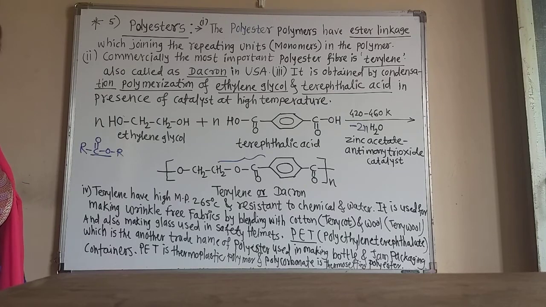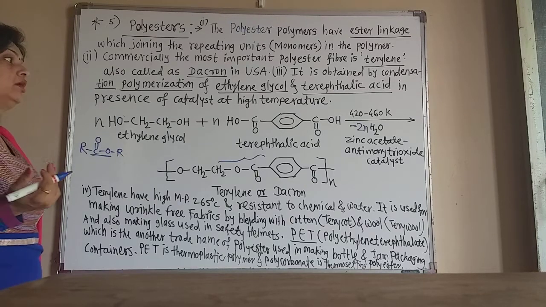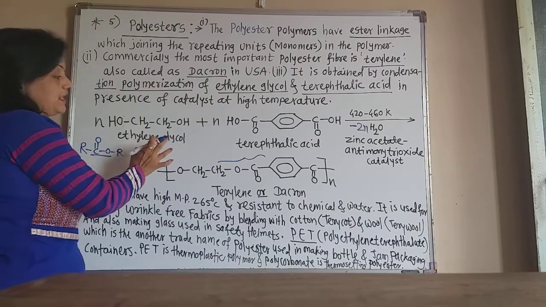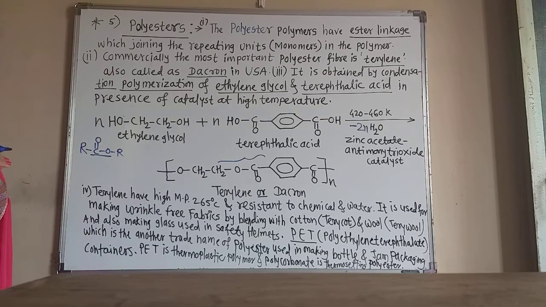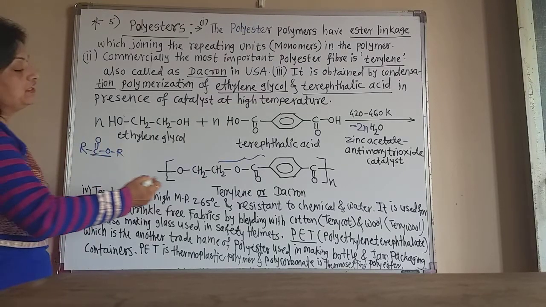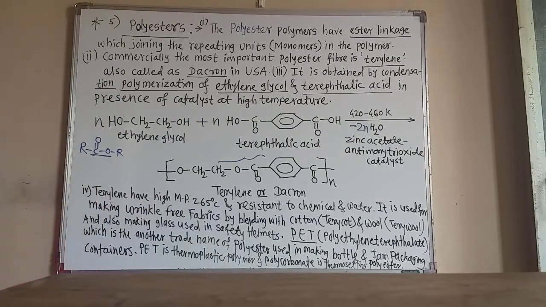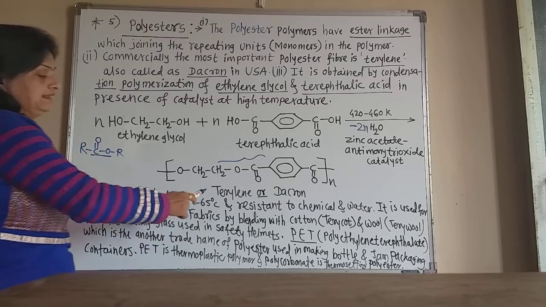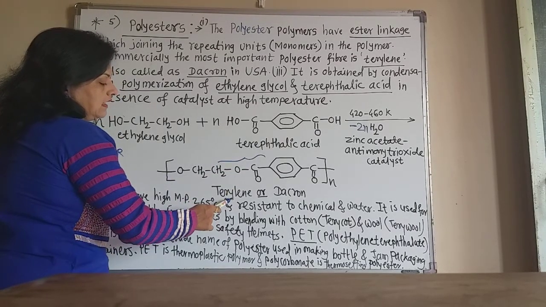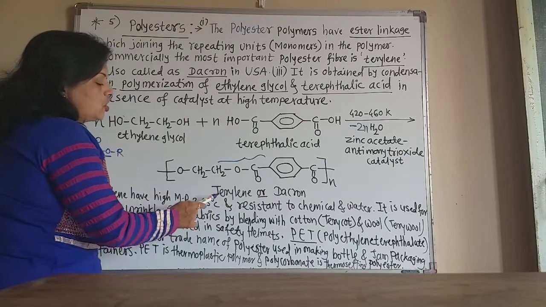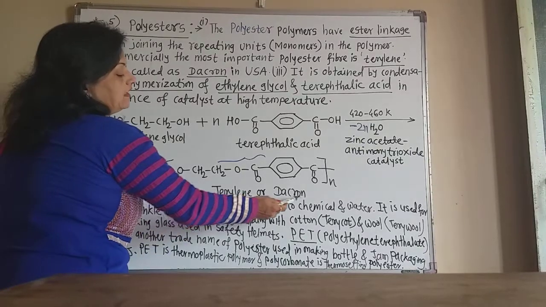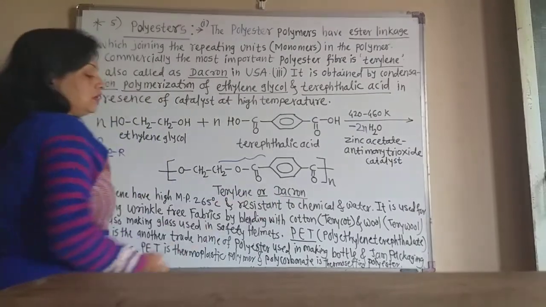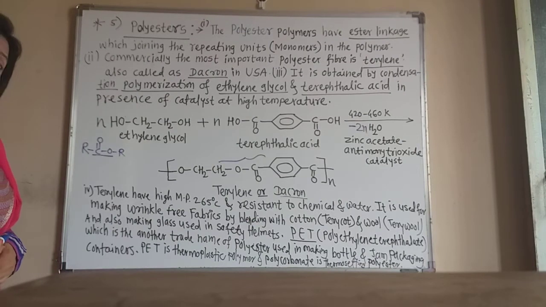That means there is a formation of ester from the dihydroxy alcohol and dicarboxylic acid. So it is trans-esterification and there is formation of many of such ester linkages. So this polymer is called as the polyester. But it is also called as the pteryline. From terephthalic, the teri, and from ethylene is the lin. So pteryline is the name given to this polymer, and in the USA, America, it is also known as the dacron. Now let us see the properties of this polymer.